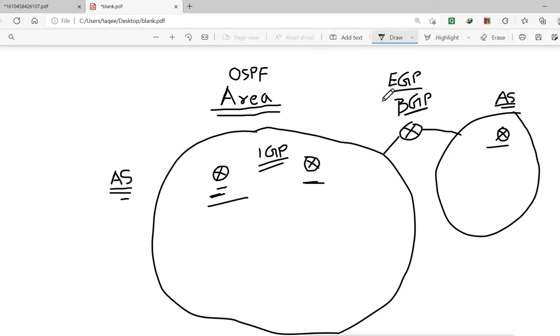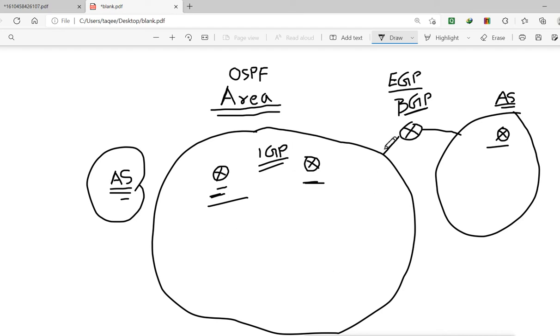Now this is what the autonomous system is, but area is different. Area works within the autonomous system number, within the single autonomous system. Now in OSPF, when we configure OSPF, we don't mention any autonomous system number. We don't mention this, but still OSPF is an IGP, so it remains within the autonomous system.